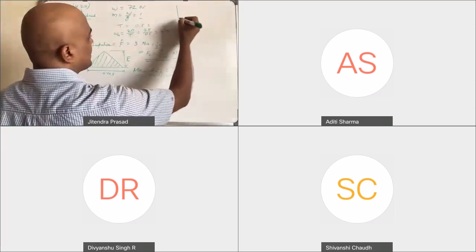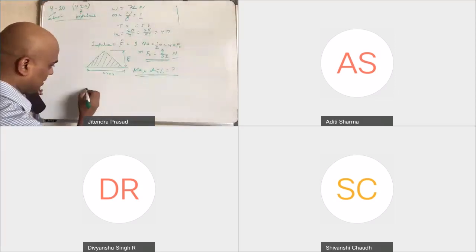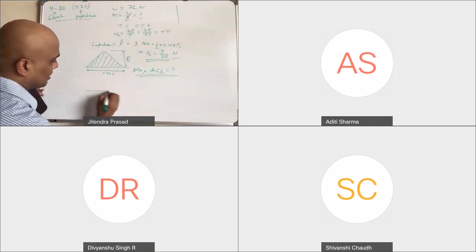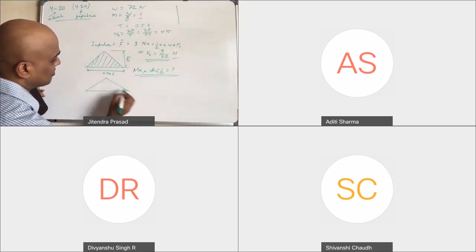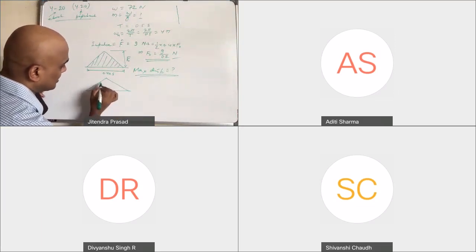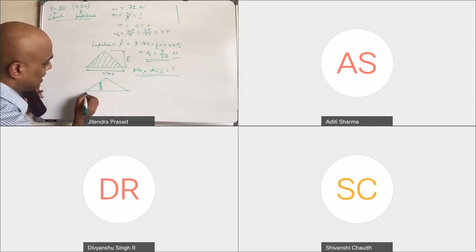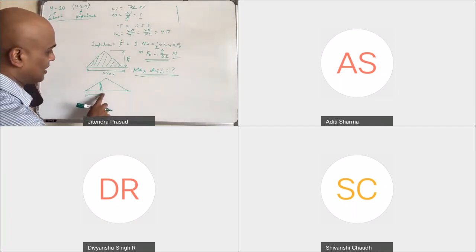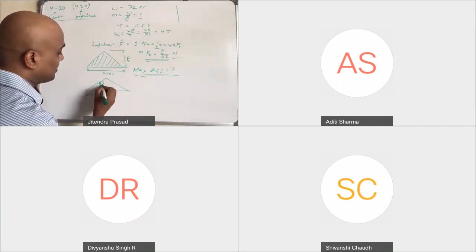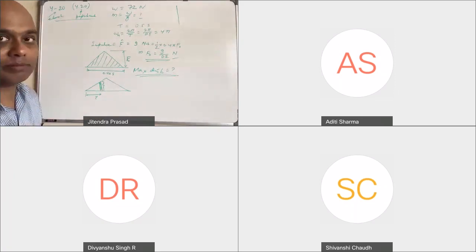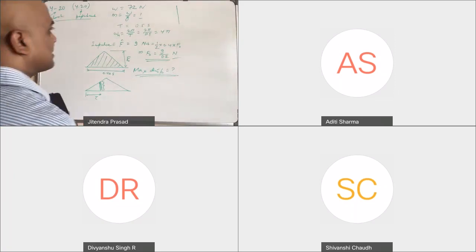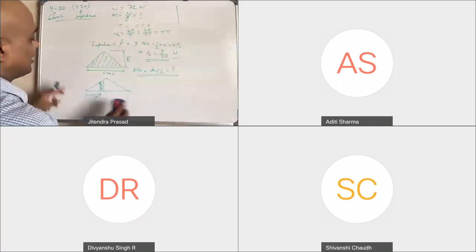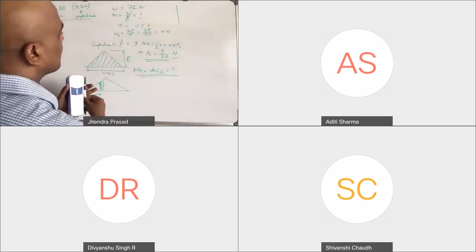You remember, if this is a triangle, you have to consider each point. Let us say at this point, at time tau, what is the amplitude of the force? That you have to find out. This is given; we know all these things.